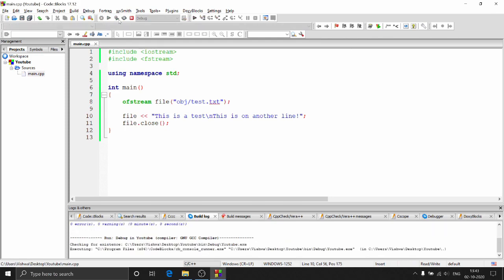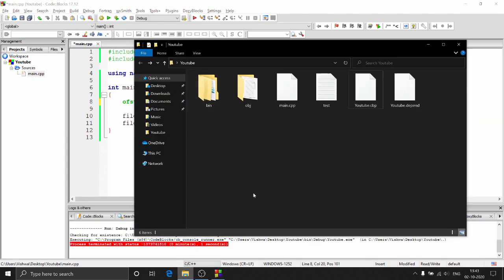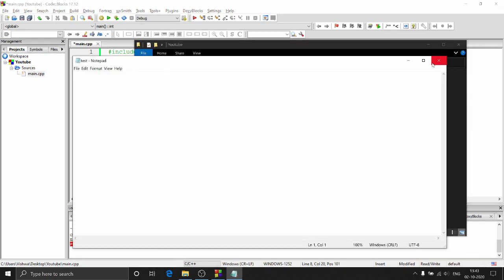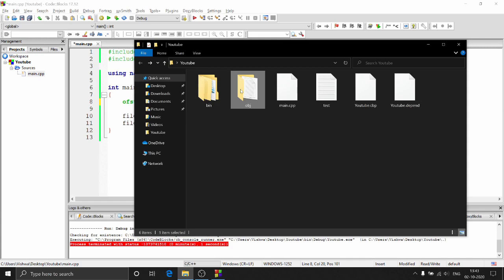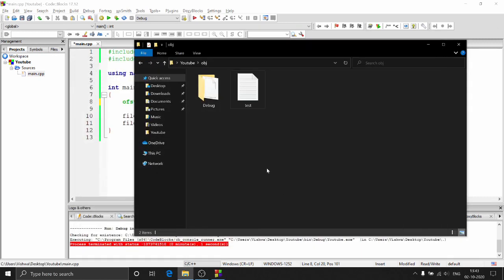If I run this, I'll be creating a file of the name test.txt inside obj. Well, I did not remove this. Well, basically it will be created inside obj and you will have these contents. So if I go here, this is not the file, so here you can see it's empty. It's inside obj, and here you have test which has those contents. So this is how you write the file, right? So this is how simple it is to write to a file.